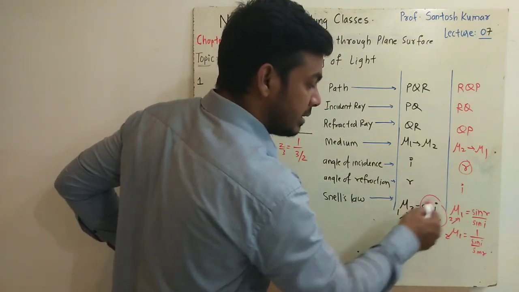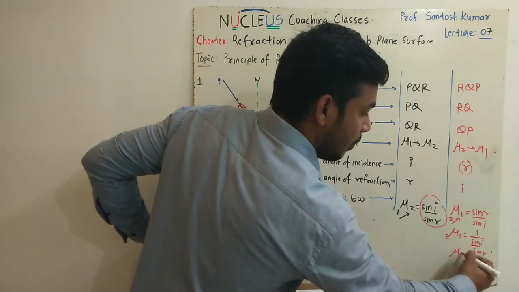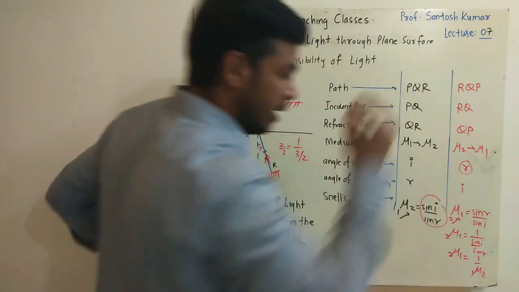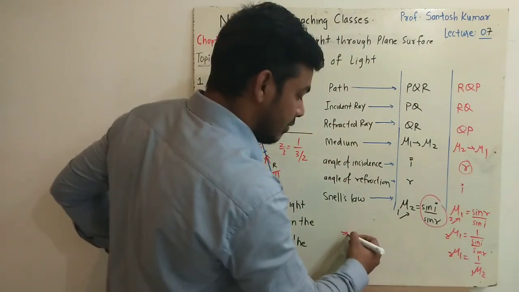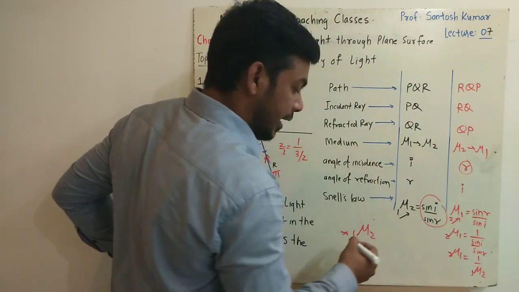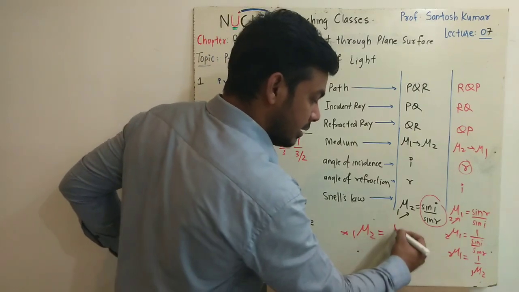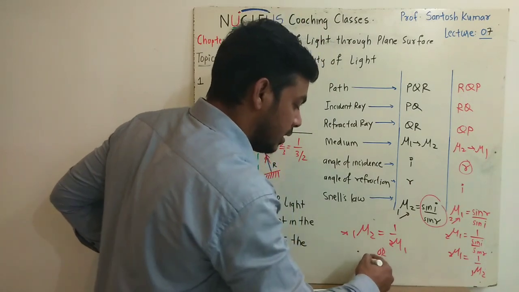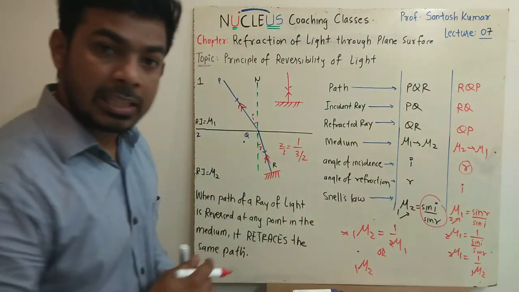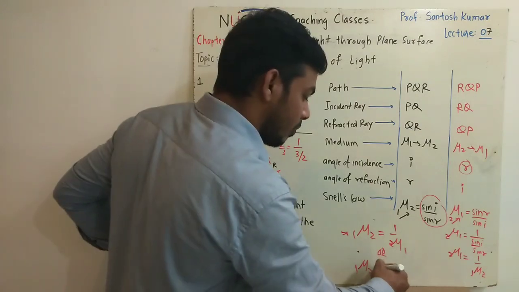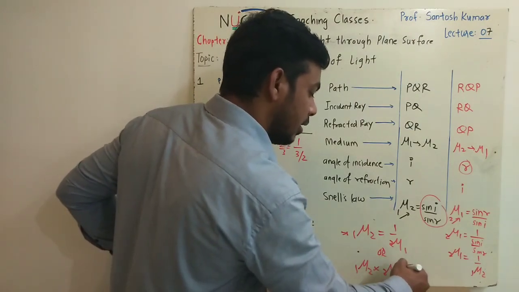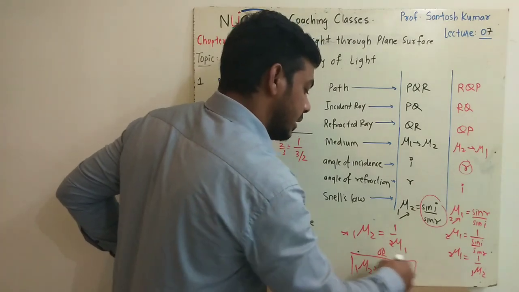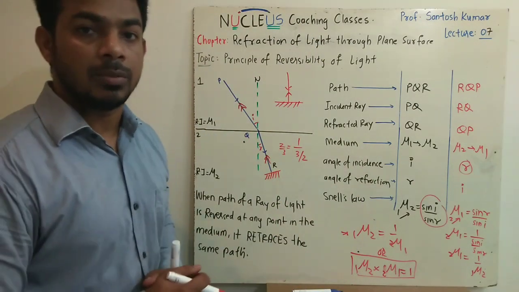But what is sin i by sin r? It is mu2 of 1. So the value of mu1 of 2 will be 1 upon mu2 of 1, which is nothing but 1 upon mu1 of 2. Or I can simply write that the product of the refractive index of 2 with respect to 1 and the refractive index of 1 with respect to 2 will always give you 1. This is the condition for the principle of reversibility of light.